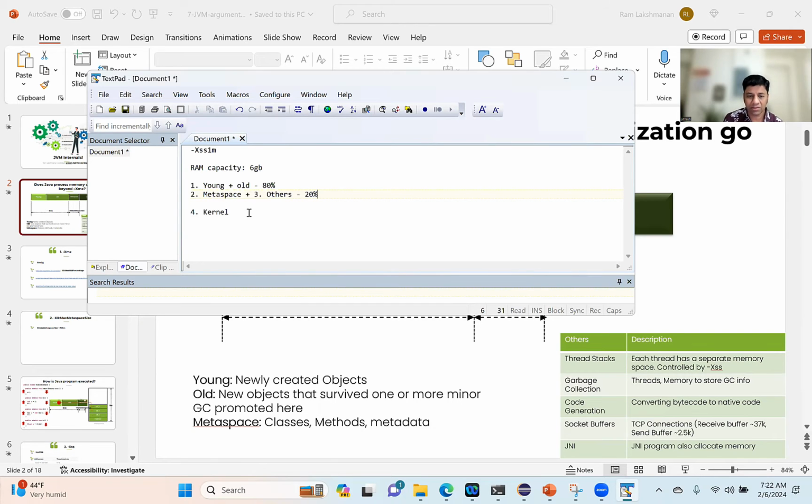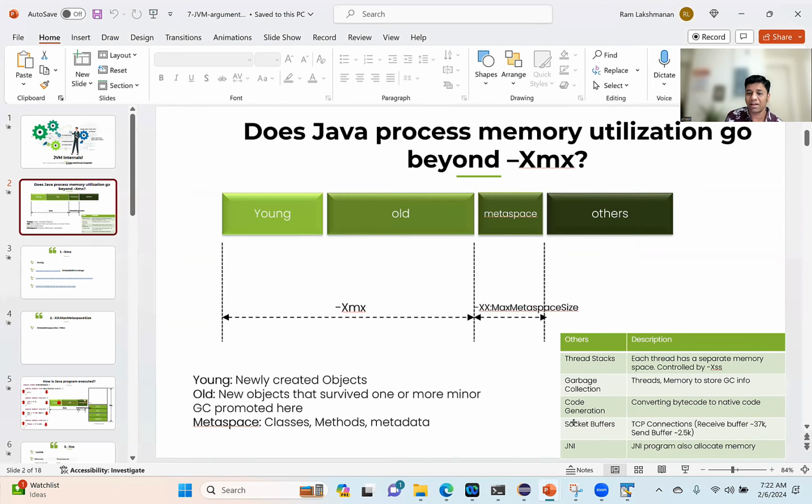Okay. What is the default it will take when we don't mention the metaspace and others? Okay. So see, for the metaspace, if I'm not wrong, it is unbounded. It can expand as much as the RAM can allocate, right? And for the others, there is no one single parameter which is going to limit the others region. So look at what are the components going into the others region.